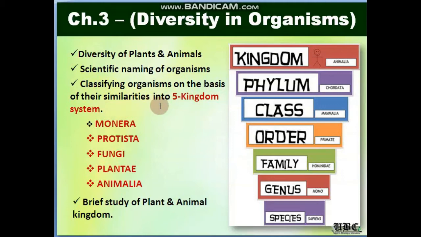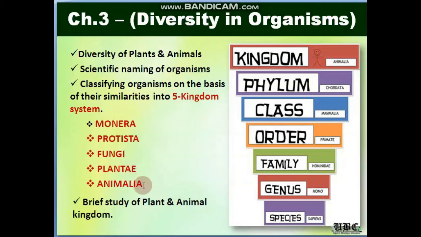And what are the 5 kingdoms? Monera, consisting of the bacteria; Protista, consisting of all the unicellular eukaryotes like amoeba and paramecium, which you have heard about. Next, coming on to the fungi, the saprophytes. In class 7th, you have learnt about it, which feed on dead and decomposed matter. Next, we have the plantae, consisting of all the plants.